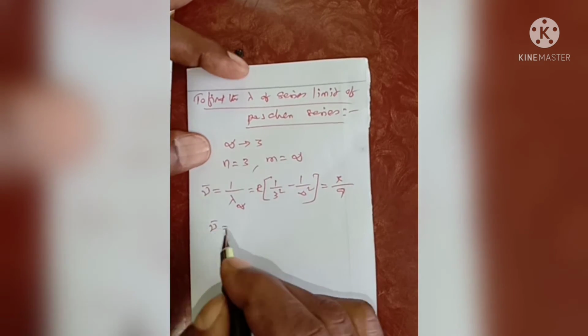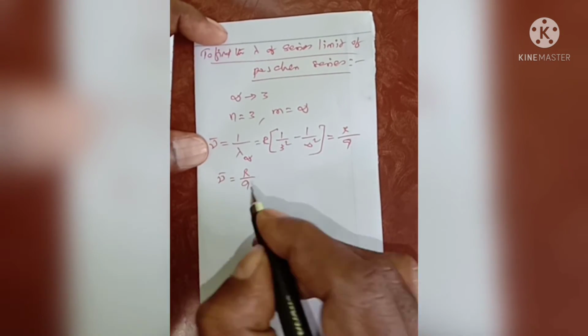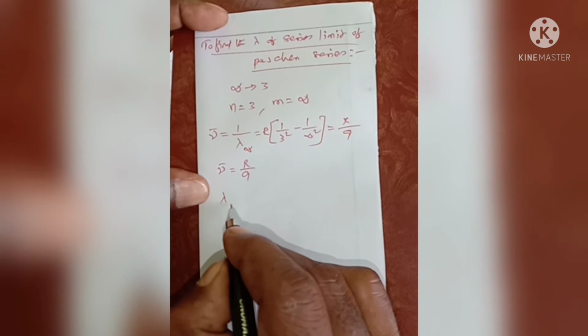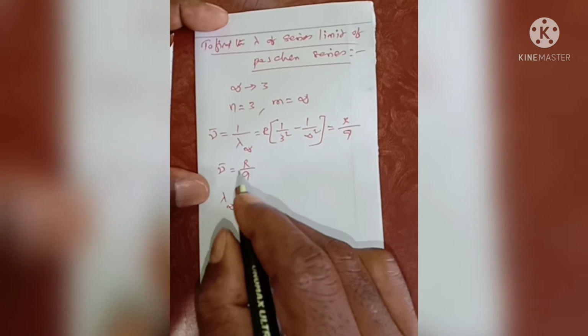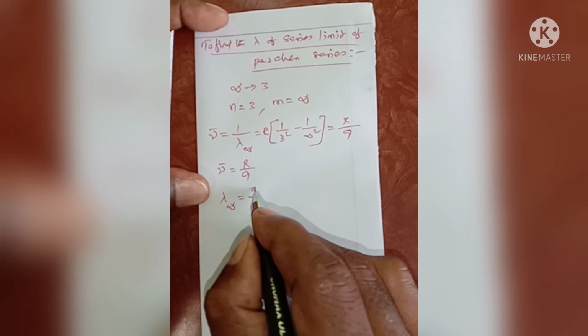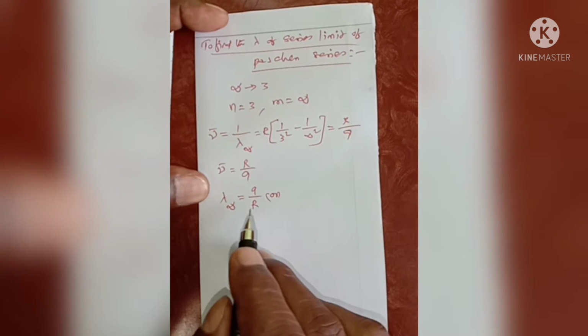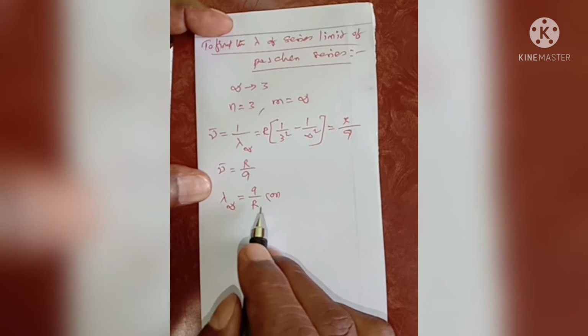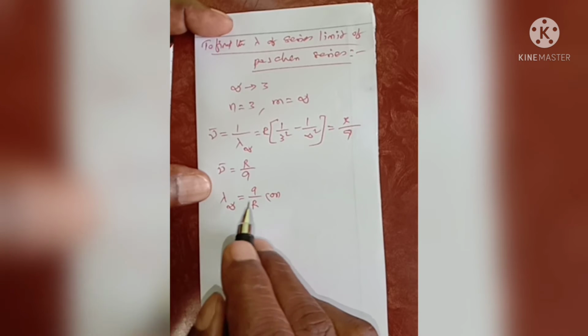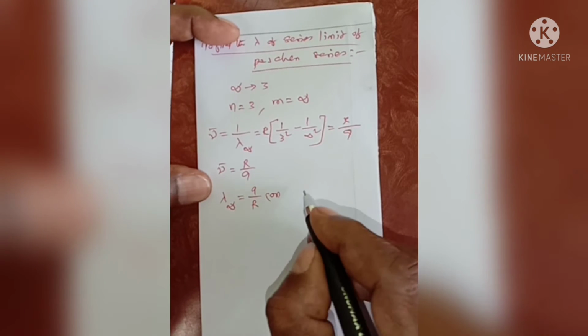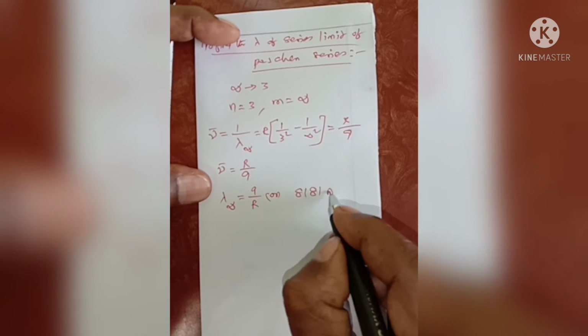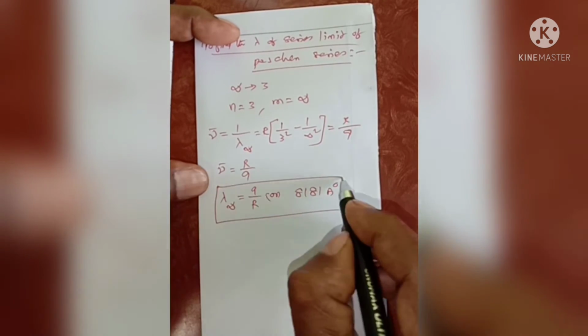The wave number is R divided by 9, and the wavelength for the series limit is the reciprocal, 9 divided by R. Substituting the Rydberg constant, another possible series limit wavelength is 8181 Angstrom. This is one more question.